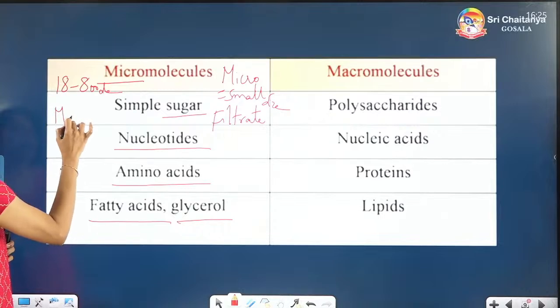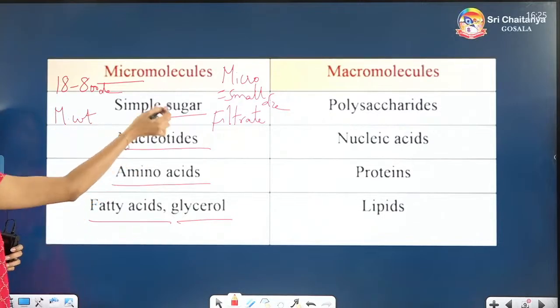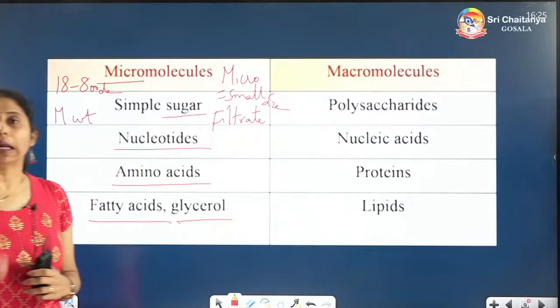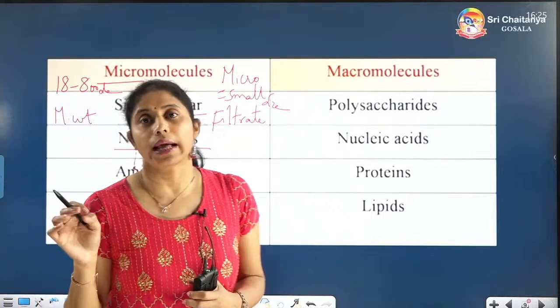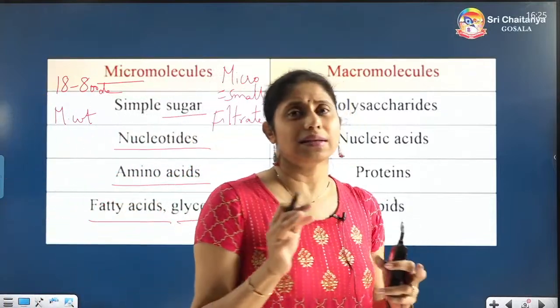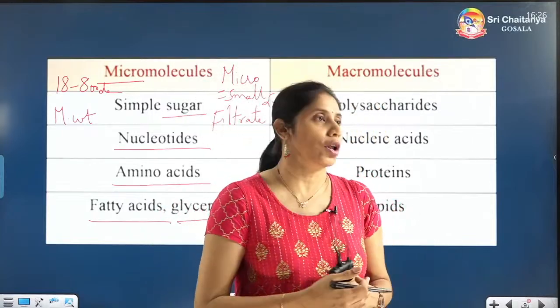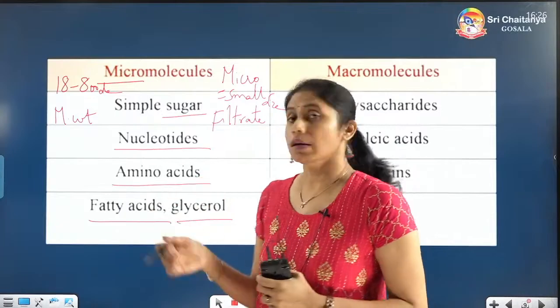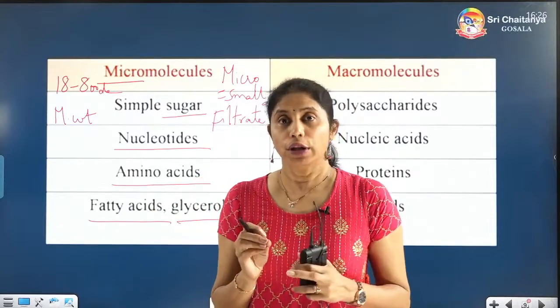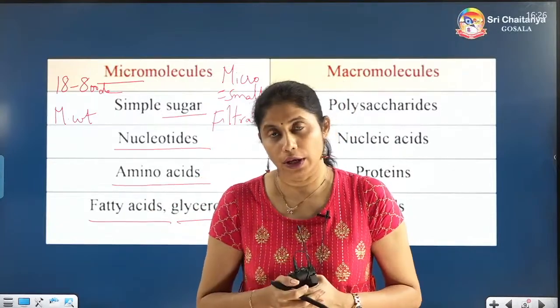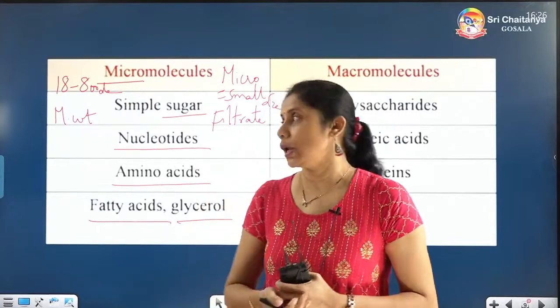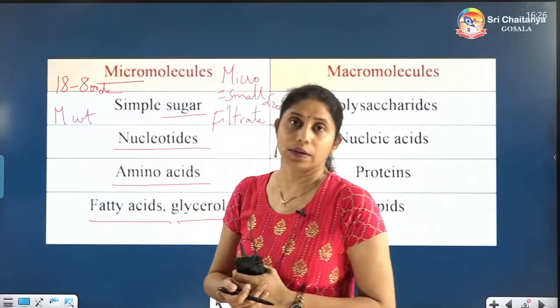MWT is nothing but molecular weight. So all these compounds will have 18 Daltons to 800 Daltons. Dalton is a specific unit which is used to measure the molecular weight of any molecule. So basically here, if the size of the molecule is small, it is called a micromolecule, and what should be the molecular weight? 18 to 800 Daltons.